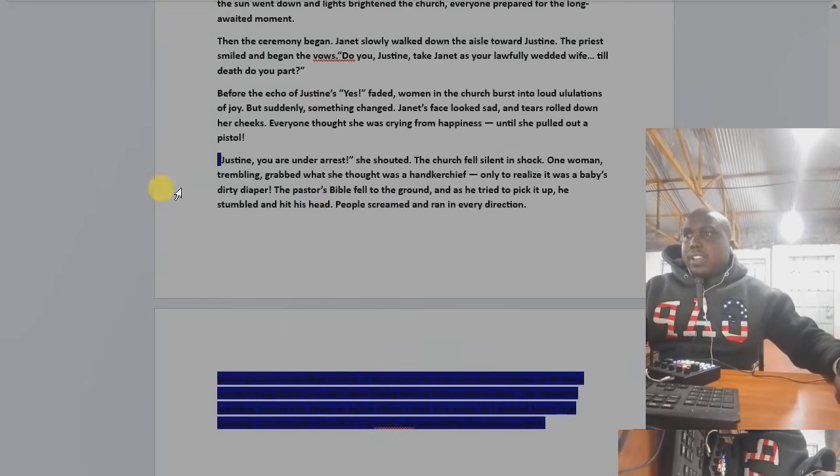The next paragraph. Justin, you are under arrest.